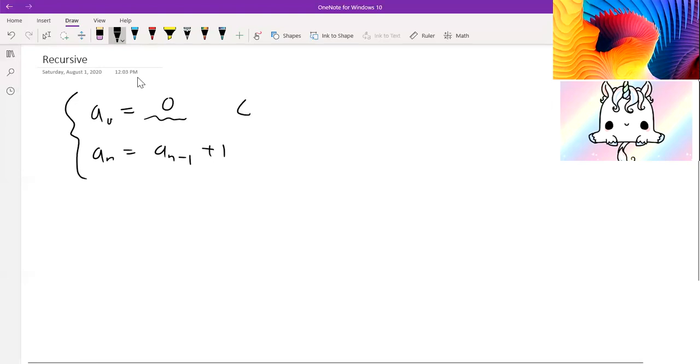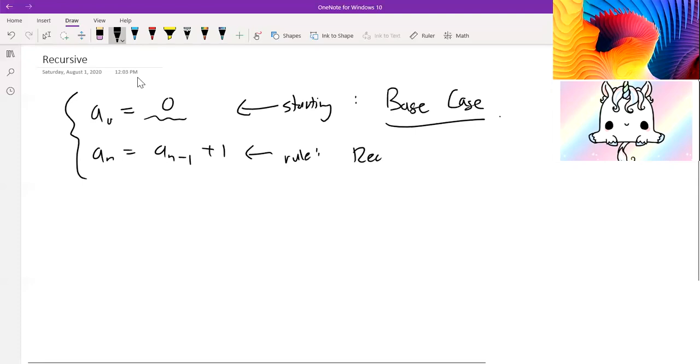In this case, this is our starting value. This is our starting case, and we call this formally a base case. So it's a base case of a recursion. And then this is called the recursive relation, and it's going to be our rule. It's called a relation because it relates a certain term, AN, to the previous terms, including AN minus 1. So it's relating these.